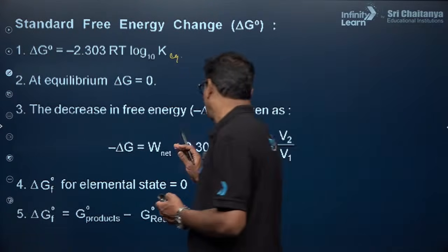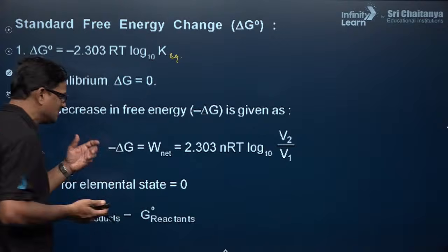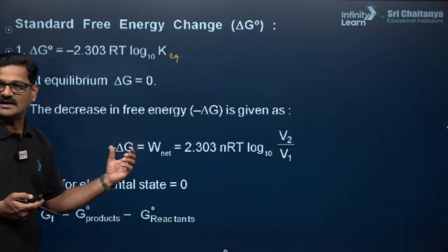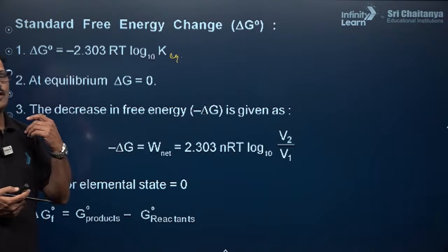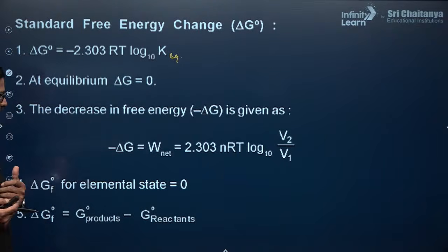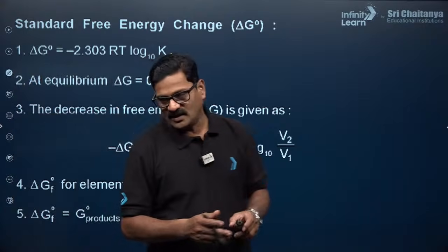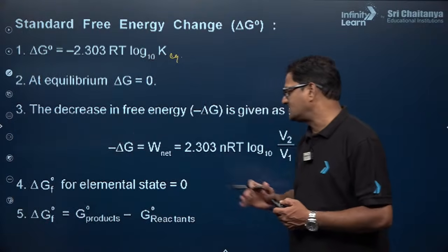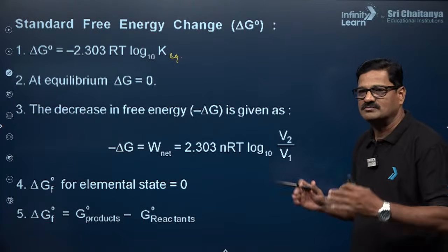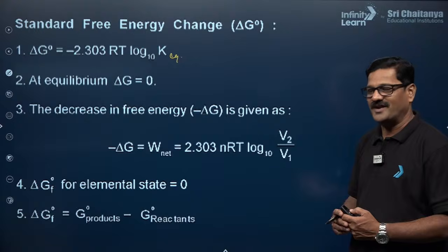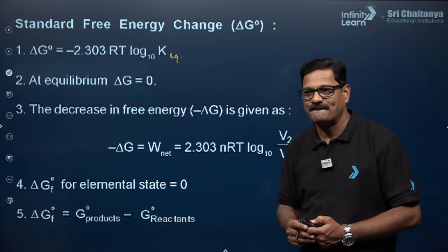The decrease in the free energy gives negative delta G is equal to net work done, equal to 2.303 nRT log V2 upon V1. So delta G for elemental state is equal to 0, delta G is delta G of products minus delta G of reactants. Okay, बच्चा, clear?